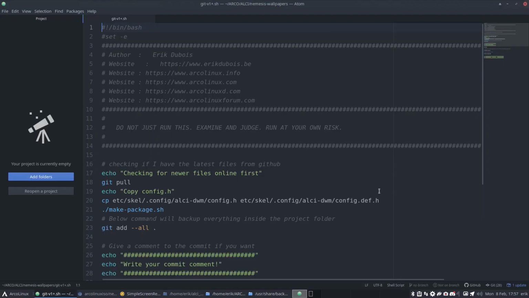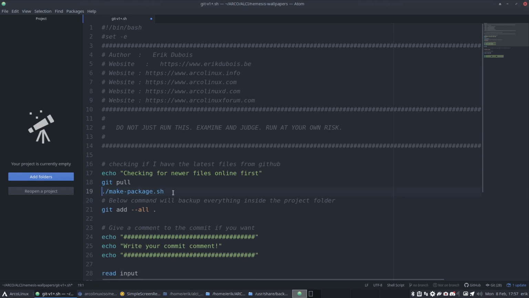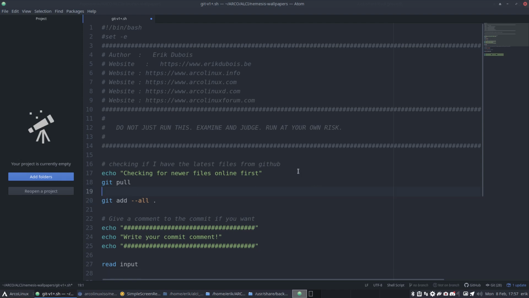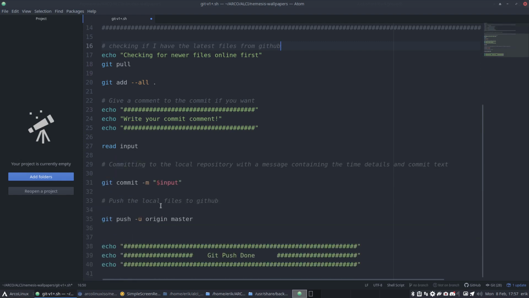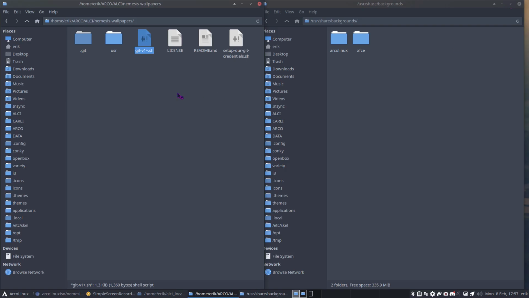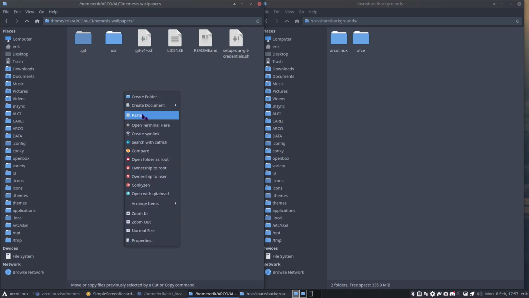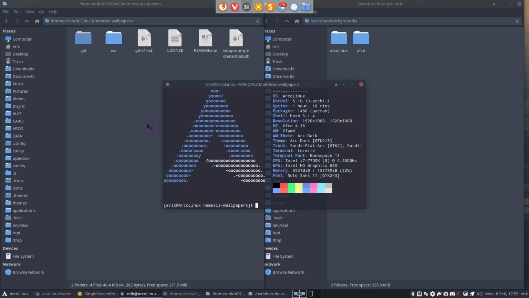This is stuff that we use for ALCI, so it's a bad copy, a bad example. Git pull is good, make package new, and the rest is okay. Checking if files are there, then we git pull, then we add and give a comment and read the input, and another. Oh, fine, save, done. Better code. And then git.